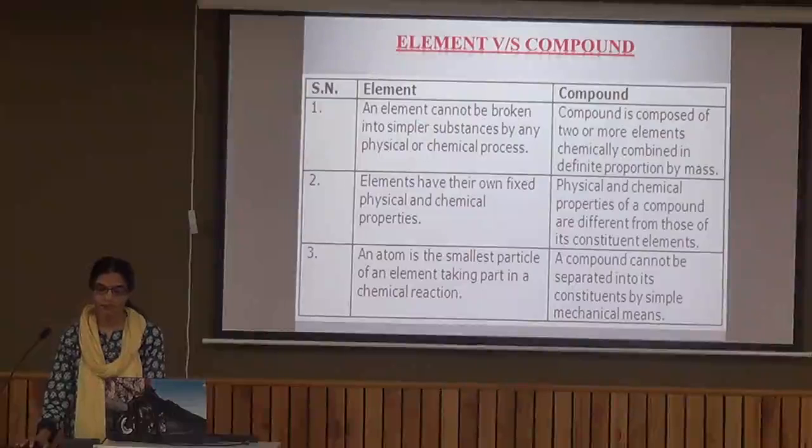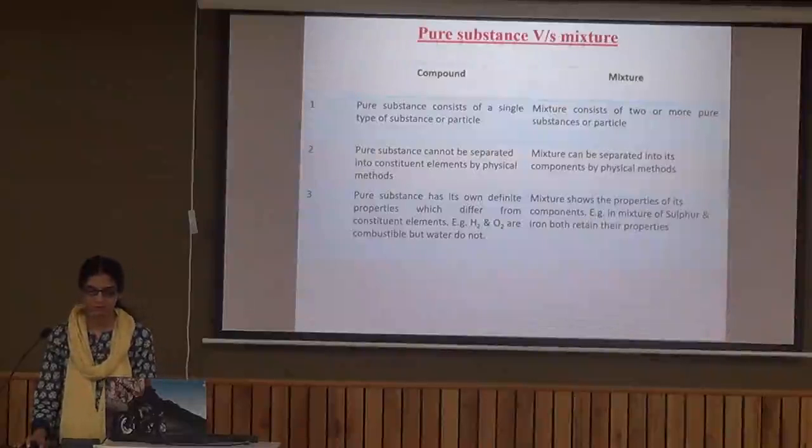Then elements have their own fixed physical and chemical properties, but the physical and chemical properties of a compound are totally different from its constituent elements. Atom is the smallest particle of an element taking part in a chemical reaction. A compound cannot be separated into its constituents by simple physical methods.